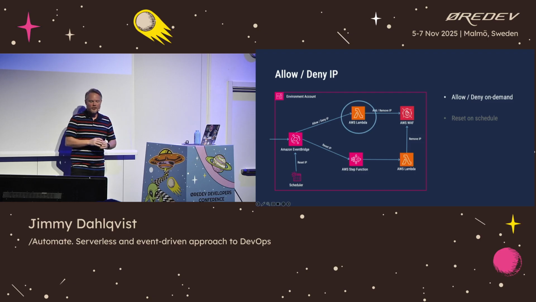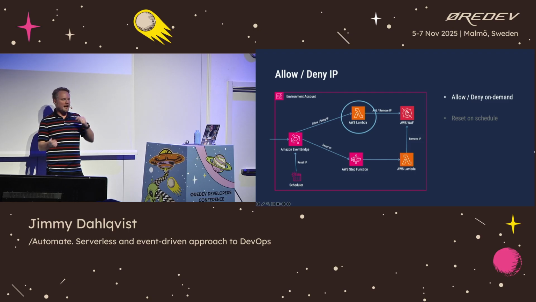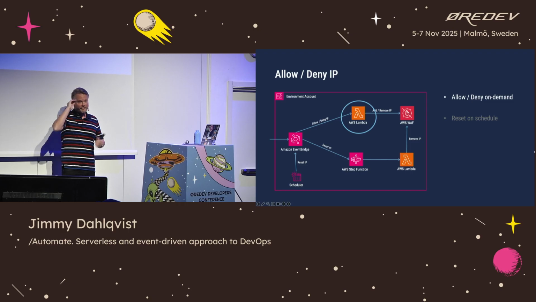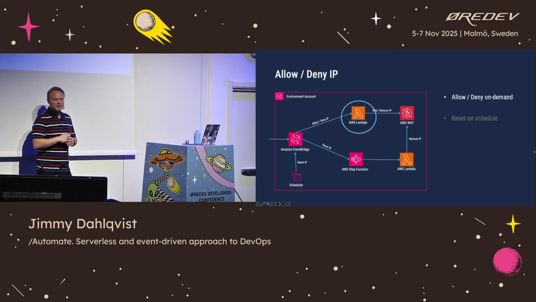Looking at this, the allow and deny part has been implemented to run on demand only. Allowing and denying IP addresses is only run on demand, meaning that someone actually writes in Slack that they want to allow their IP address. They can also write that they want to deny their IP address if they want to try something like IP filtering functionality. But that's only run on demand, and that's implemented in a Lambda function. The second part is the resetting, which runs on a schedule, every night, and that has been implemented using Step Functions.